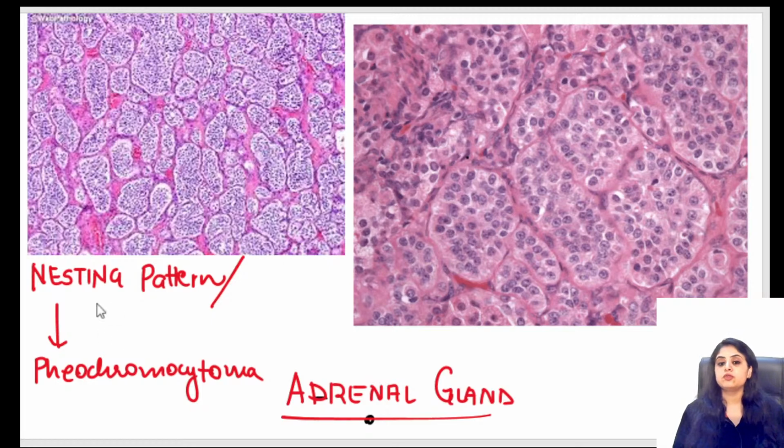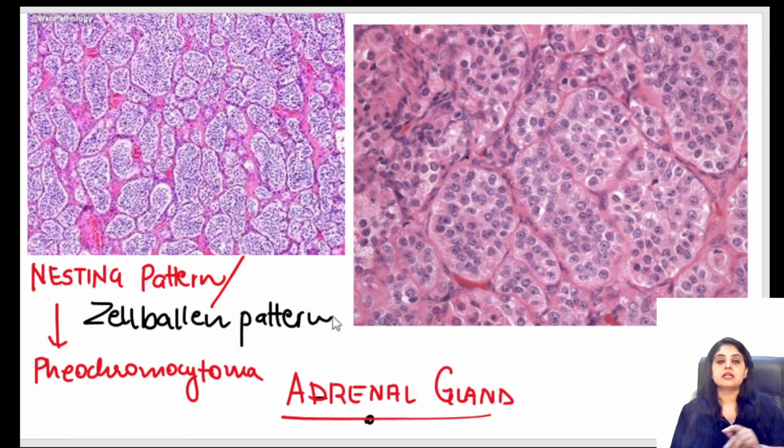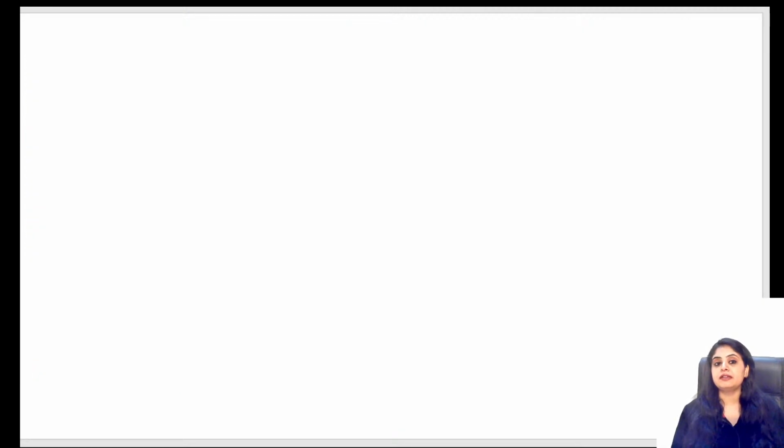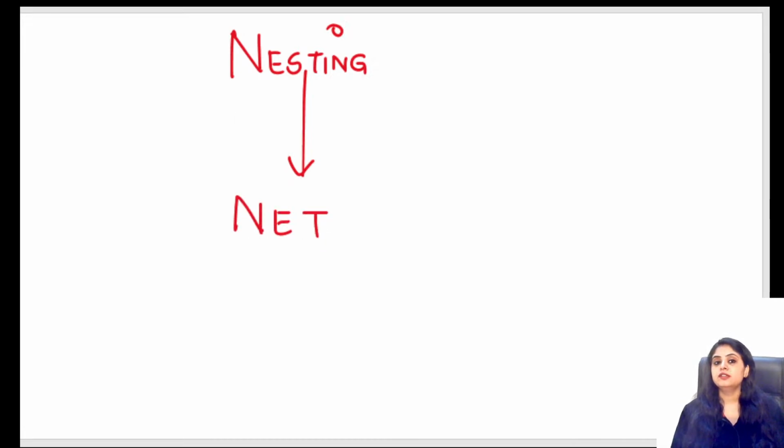In pheochromocytoma, this is also known as the Zellballen pattern. The Zellballen pattern is going to be pheochromocytoma. So please remember one trick, a trick of pathology, that whenever we are talking about nesting pattern, I'm only using the word nesting. Nesting pattern will denote some kind of a neuroendocrine tumor. So remember, nest is for net. Nesting pattern is seen in neuroendocrine tumor. Nest is for neuroendocrine tumors.